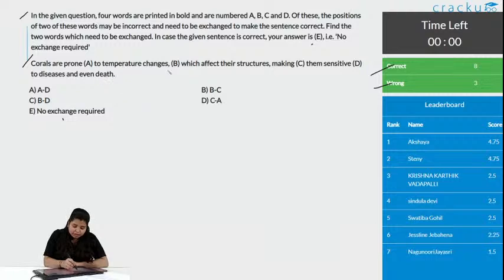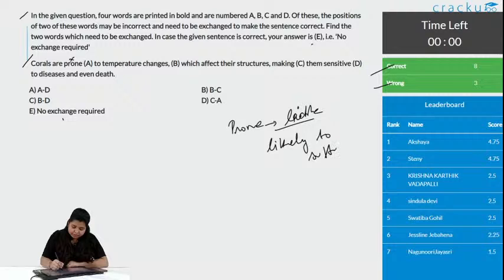Corals are prone to temperature change which affects their structure, making them sensitive to disease and even death. Okay, what does prone mean? It is liable, or you can say it is likely to suffer. So, the corals are likely to suffer to temperature change? No, they are sensitive to temperature change.